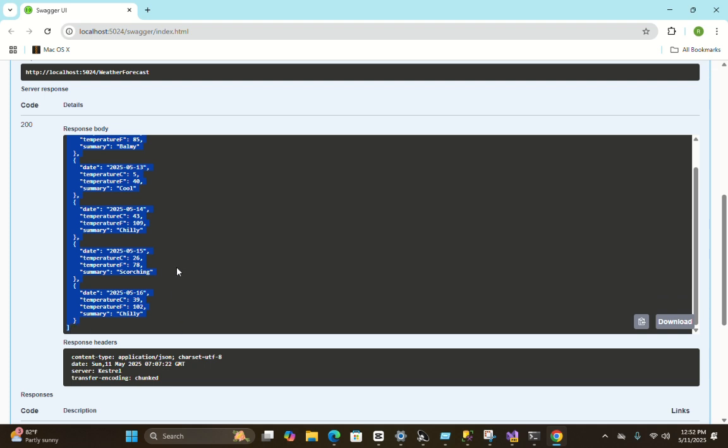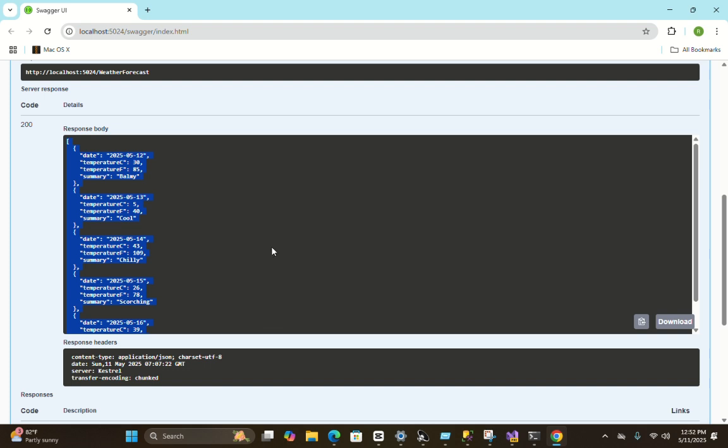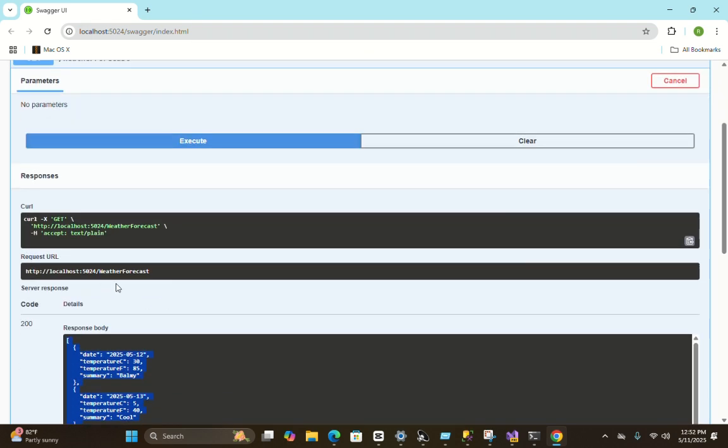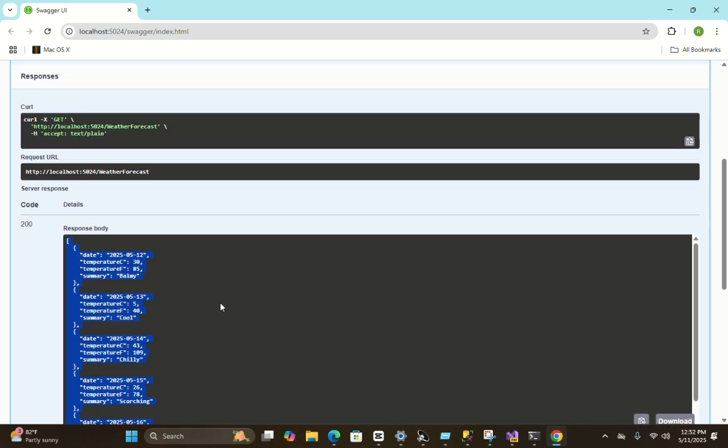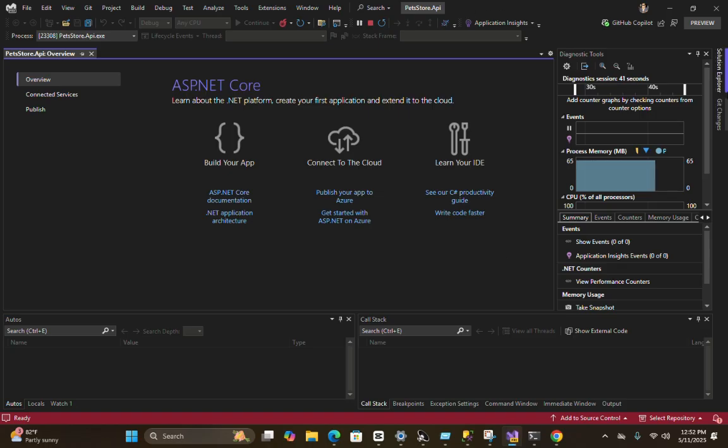Congratulations. Now what we want to achieve is we want our pets controller, we want to share our pets API, right? Pets data. We want to share our pets data like this weather forecast. We want to send our pets data. To achieve this, we need to maintain a database. So let's drop this project for a while.